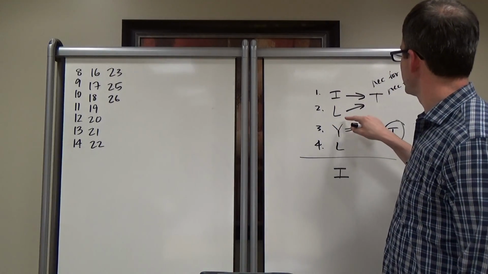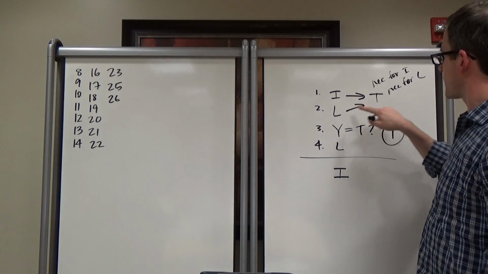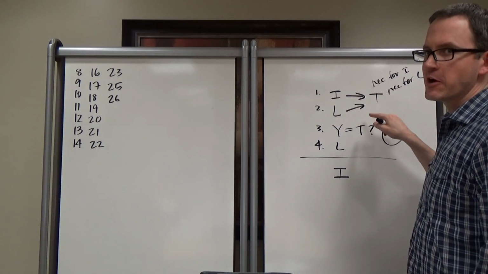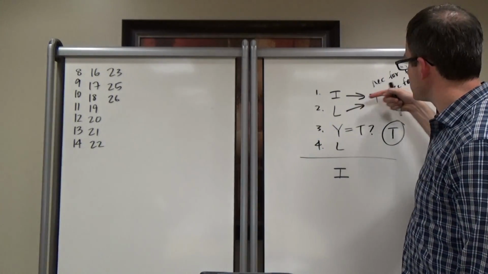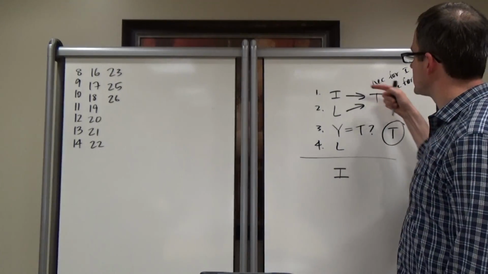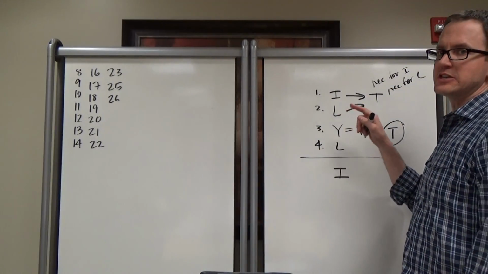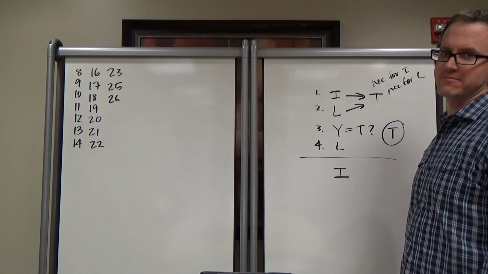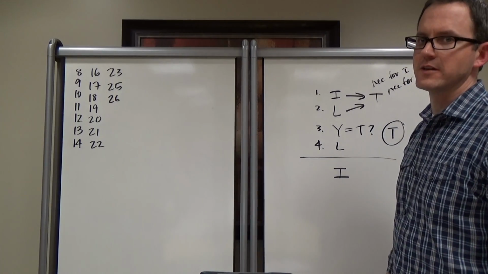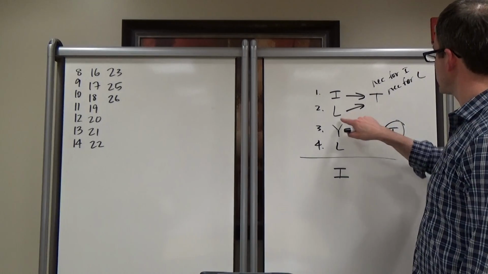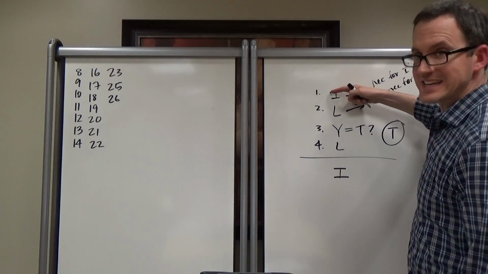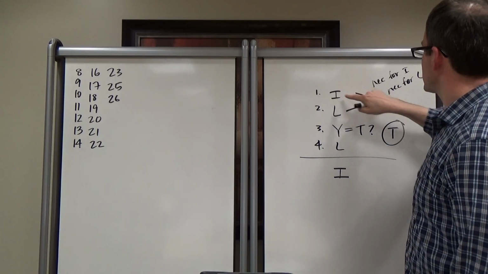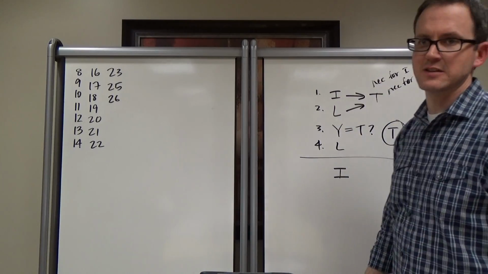No. The problem is, a necessary condition for L is T, but if you treat that as a sufficient condition for L, then all it does is T proves L. We need T to prove I, and for T to prove I, we need to treat a necessary condition for I as if it were a sufficient condition for I. Does that make sense? The flaw is that the argument went from here and then tried to go back to here. We got to here, and we're trying to get there, but to get there, we have to treat this necessary condition as if it was sufficient, and that's a problem.